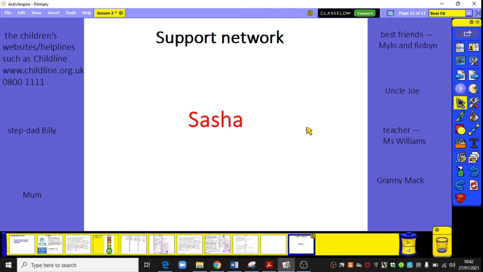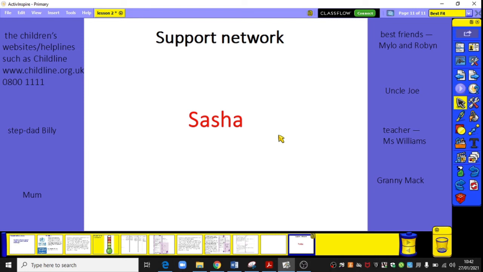And I would suggest you do it this way: you put your name in the middle, and as you start thinking of people, you put the ones that are really close support to you nearer your name, and the ones you might need to reach out to that are not so close a little bit further away. So you can see where your immediate support network is and where your wider support network might be.